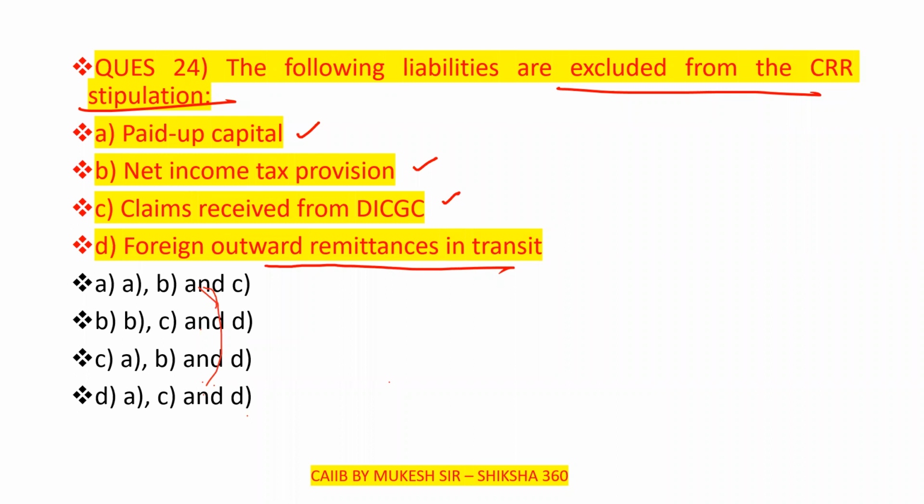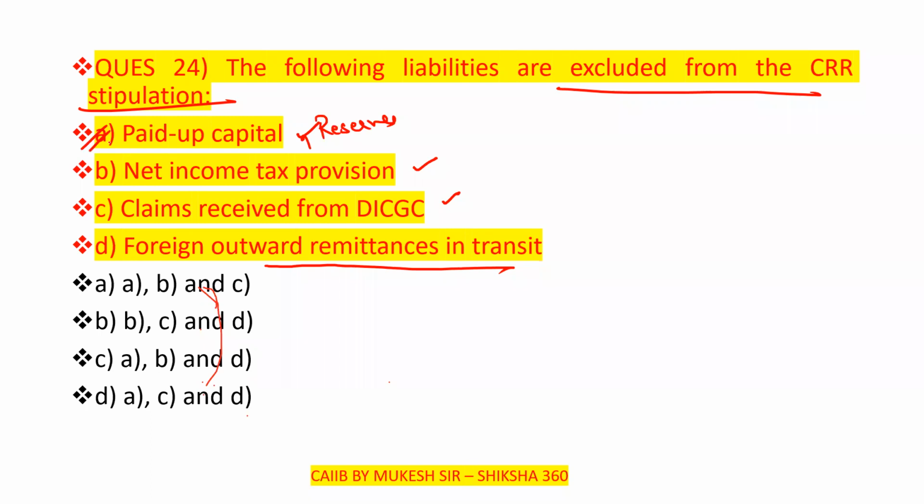So please tell fast. The following liabilities are excluded from the CRR stipulation. First one, paid up capital. So will it be excluded or not? Yes, paid up capital or reserves, all are to be excluded from that. So this one will be correct.